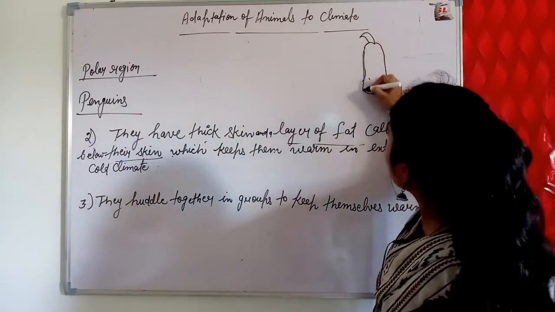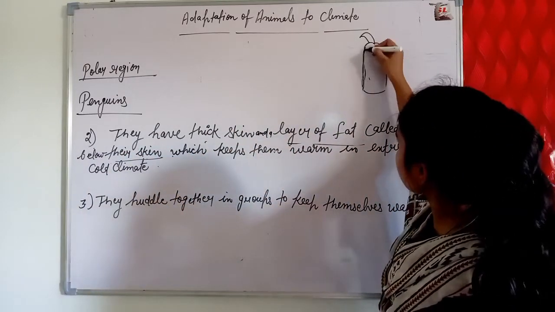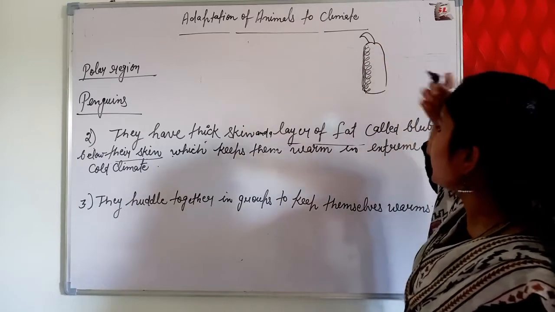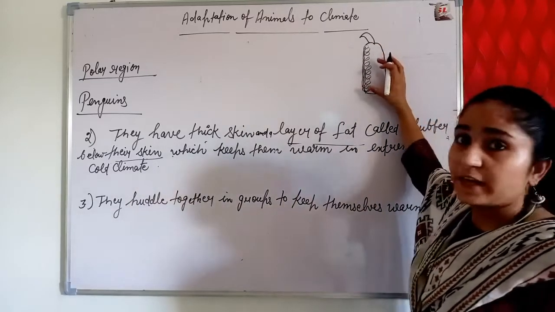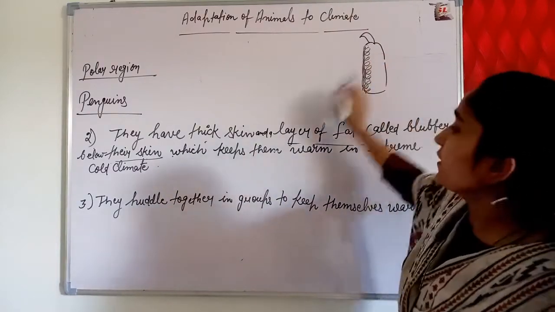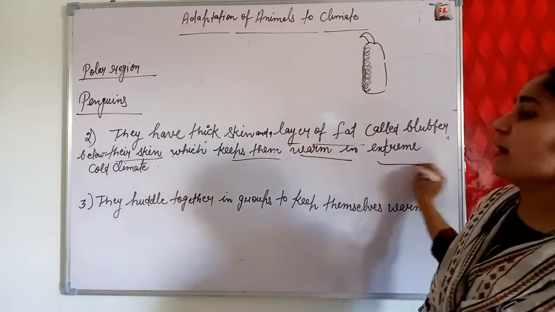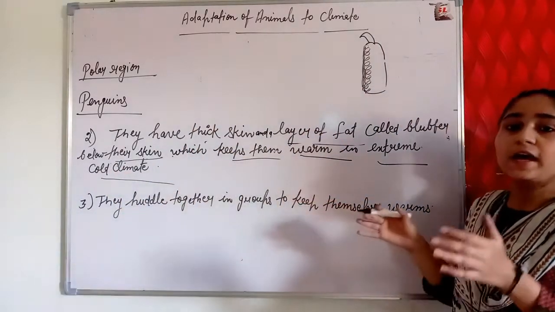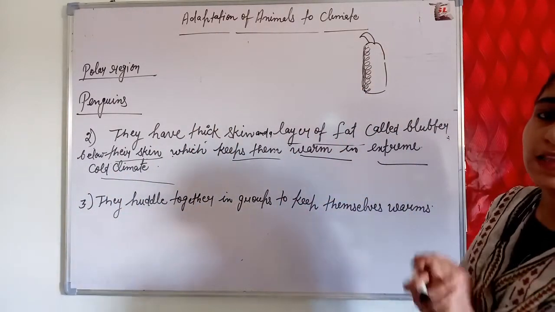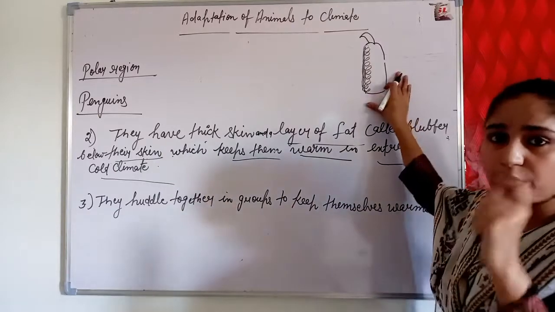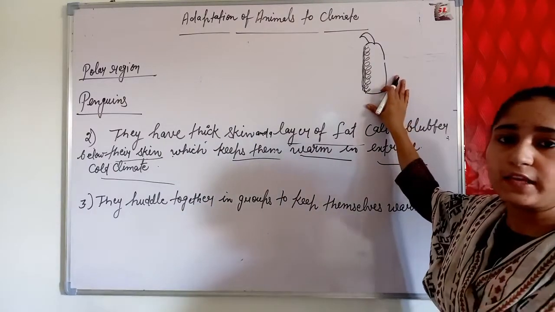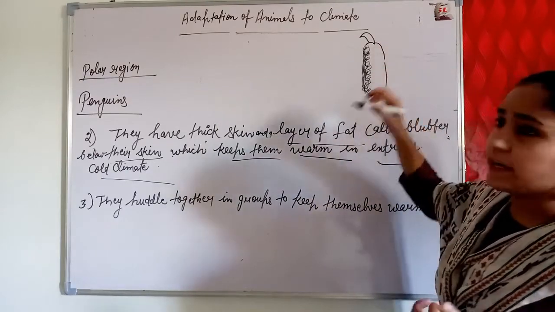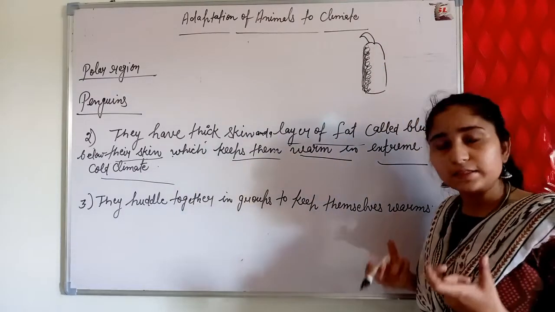Under this skin a layer of fat is present that makes their skin thick and keeps them warm in an extremely cold climate, enabling them to survive. And why do they have thick skin? Because a layer of fat below the skin makes it very thick.